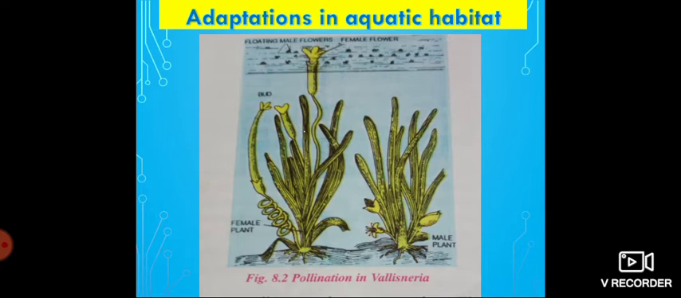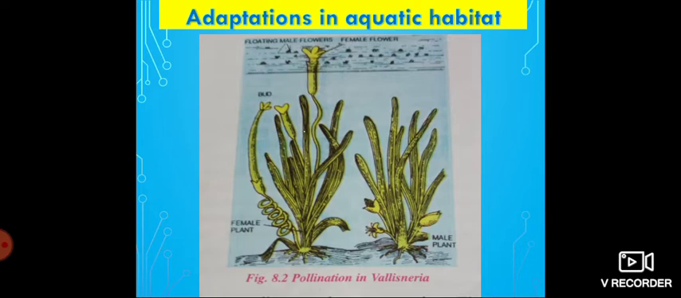So in this way we can study the adaptations of Vallisneria. Vallisneria is an aquatic plant which is commonly used in setting up an aquarium. This plant has some adaptations in order to live in water. In this figure you can see the Vallisneria plant. Which are the adaptations of Vallisneria?